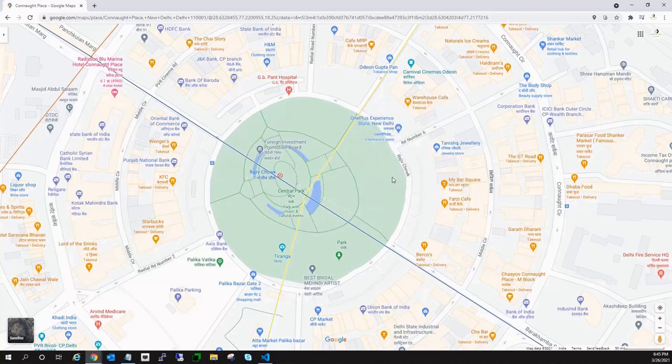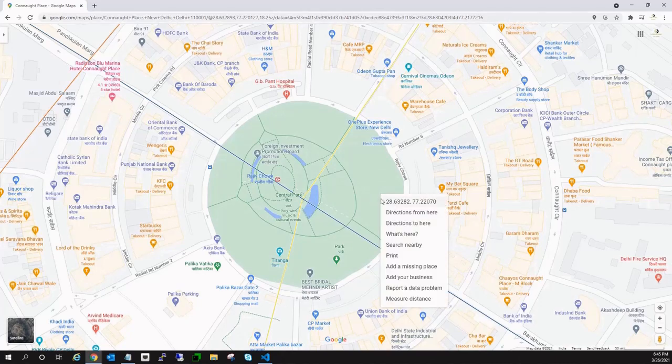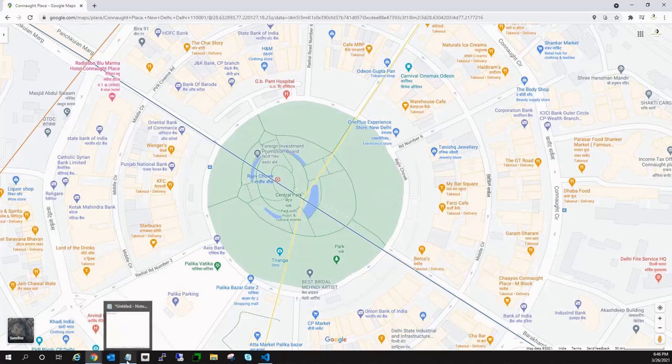This is a place, Connaught Place in Delhi, India, and this is a park in which I am going to show you how this particular method is going to be useful. As you can see, in this spot there is no particular landmark. The place is entirely empty. You can copy the latitude and longitude to share the exact location where you are standing in this park, otherwise you cannot share it any other way.